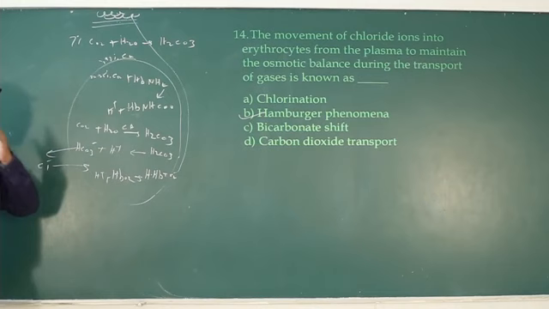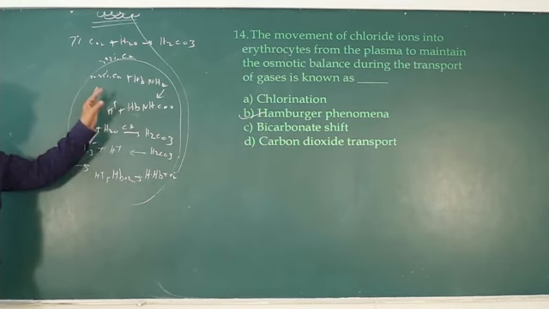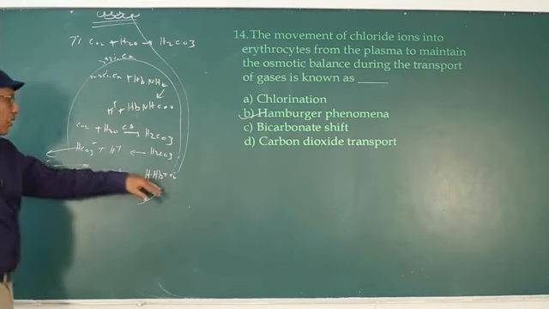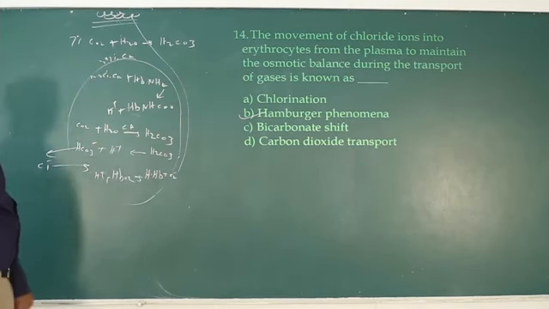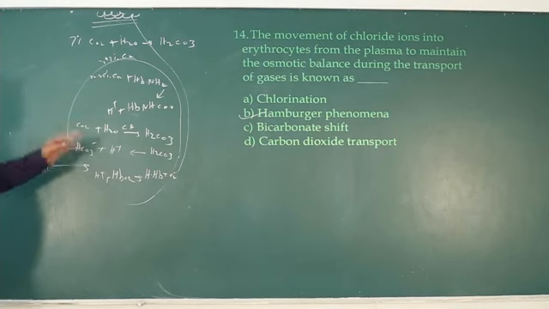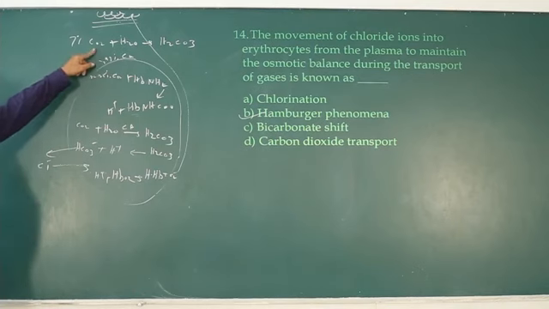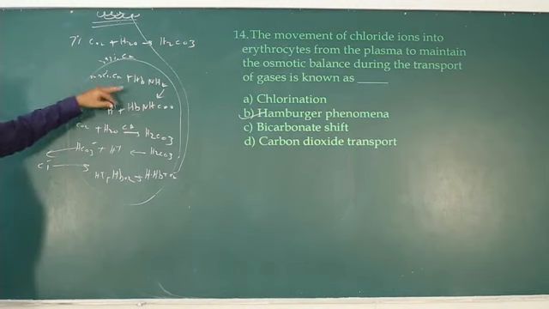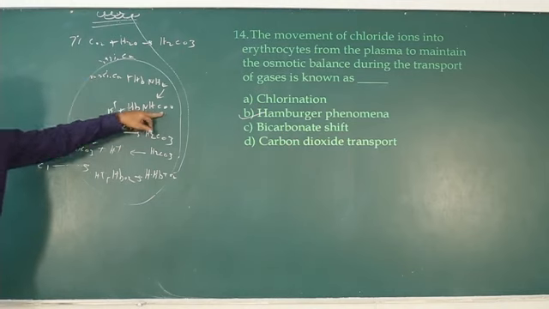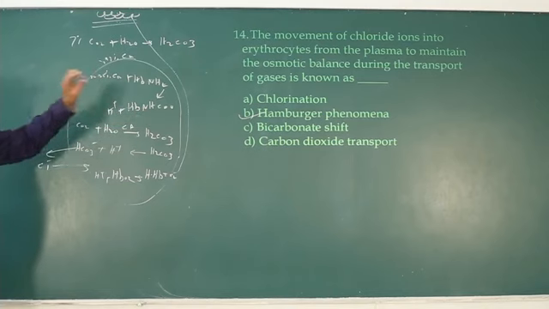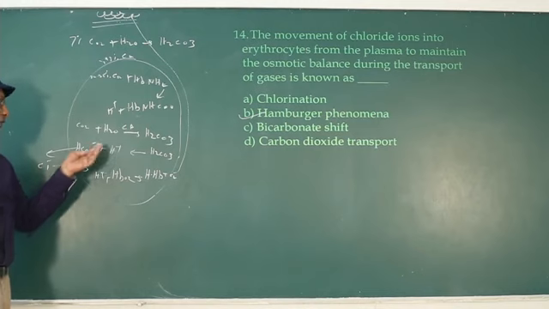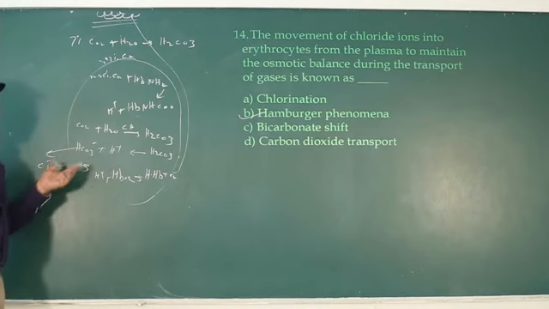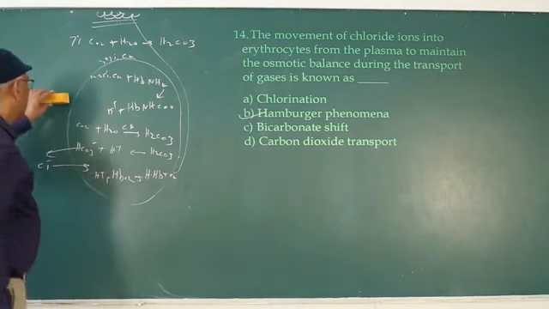Reduced hemoglobin acts as a buffer, maintaining the constant pH of blood. The dissociated oxygen is supplied to the tissues. 7% of carbon dioxide is transported in the form of carbonic acid, 20 to 25% of carbon dioxide is transported in the form of carbaminohemoglobin, and the remaining 70 to 75% of carbon dioxide is transported in the form of bicarbonate.